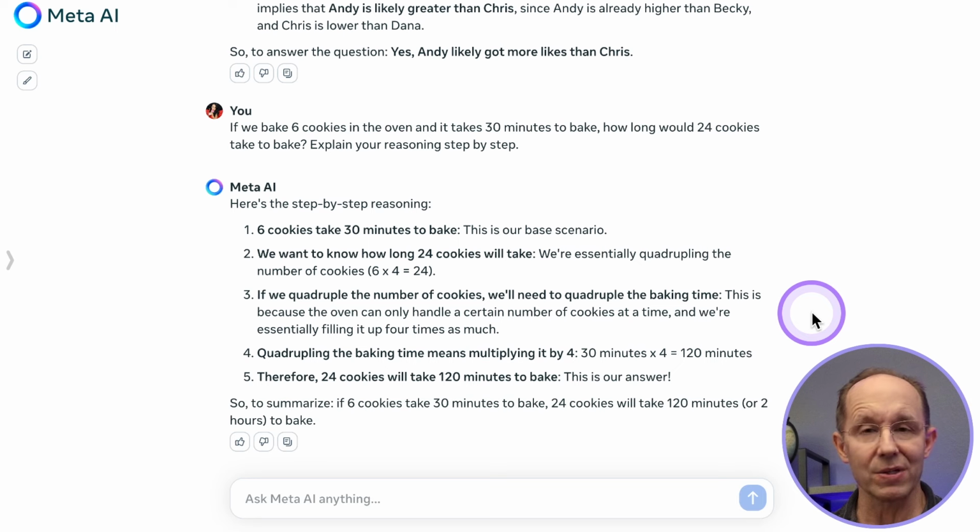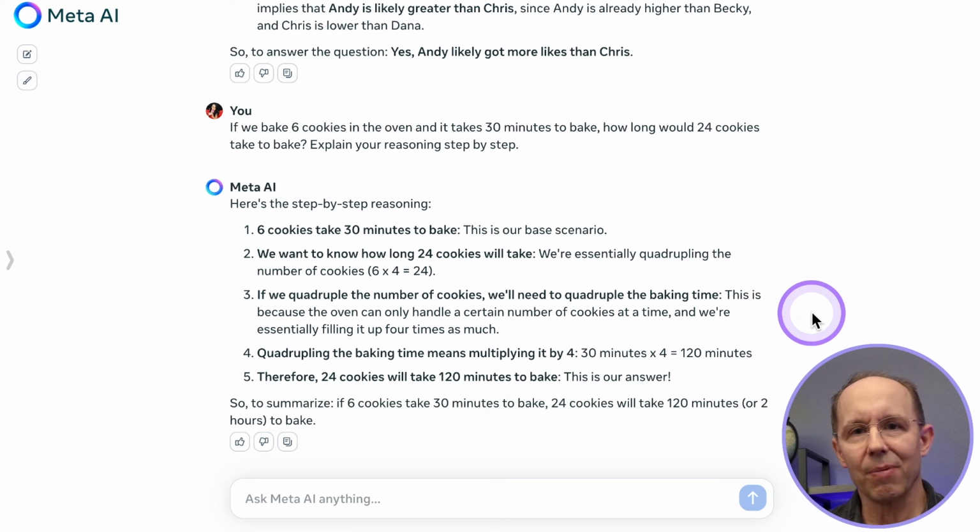Okay, it had a plausible reason for saying it would take 4 times as long, because it's trying to batch them into smaller batches. If you take the argument that we're going to cook 6 cookies at a time, you would do them in serial, and therefore you end up with 4 times the baking time. We would have expected the model to use a little bit more intelligence about the real world scenario. Maybe that's a stretch for this model, but I don't know, my expectations were higher.